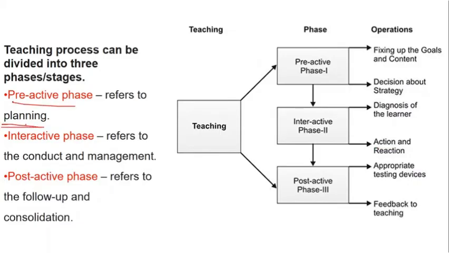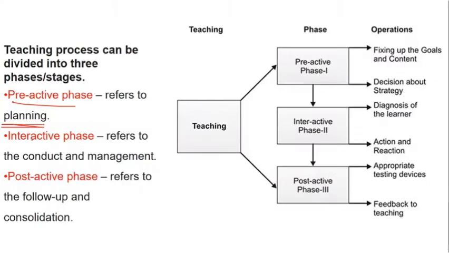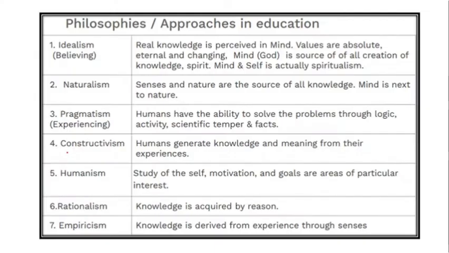Pre-active refers to planning. Pre-active means obviously the things are not taking place, so your planning plays an important role over here. Interactive, it is during, that is the conduction. Execution, you also call it as execution. So remember these keywords. And post-active talks about follow up. We can summarize this with the help of this particular way, that is in the match the following, this particular way also will be helpful. Is it clear?